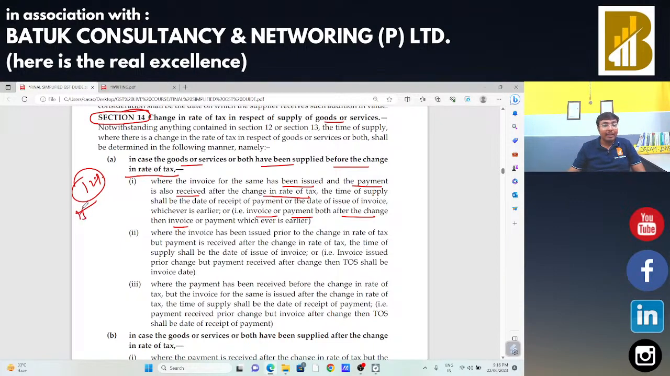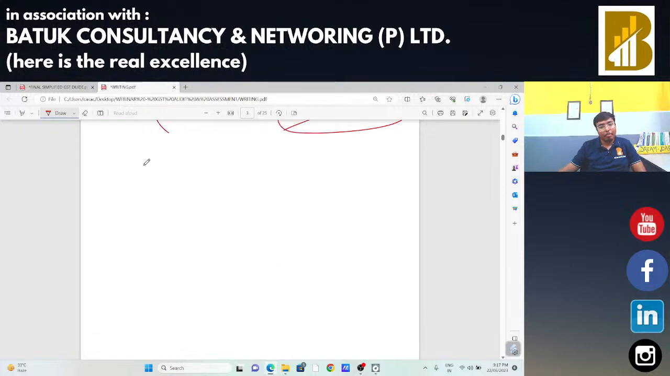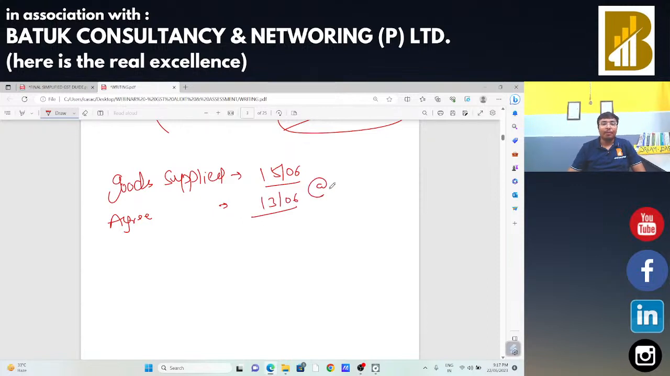Suppose मैंने जो गुड्स सप्लाई किया वो 15th जून को सप्लाई किया. I have supplied that particular goods on 15th June. ओके, एग्रीमेंट हमारा जो बना था, new page में ले लेता हूं. Goods supplied as on 15th June. एग्रीमेंट जो हमारा बना था वो 13 जून को बना था. At that time, rate of GST will be 12%. Post supply, rate of GST is 18%.